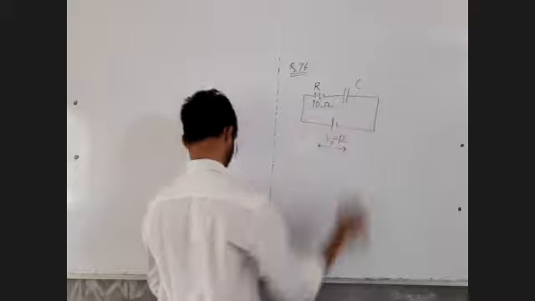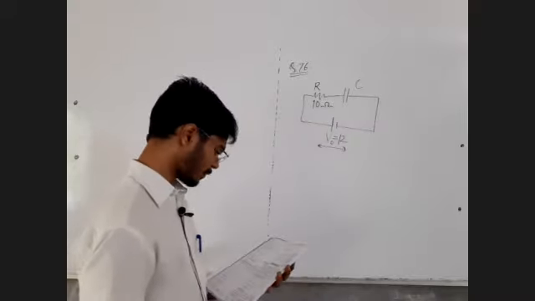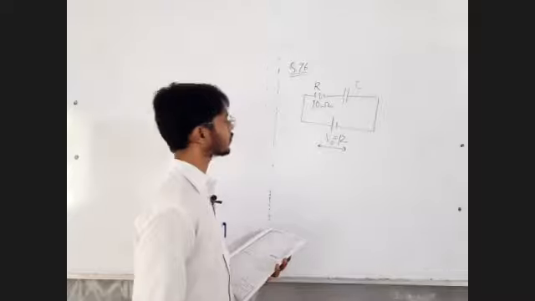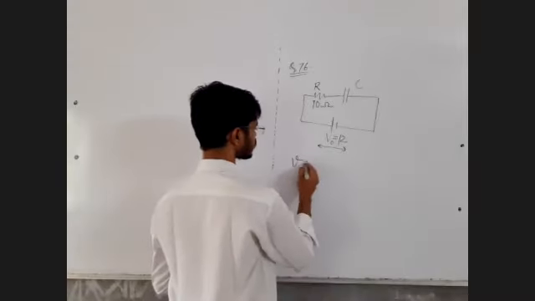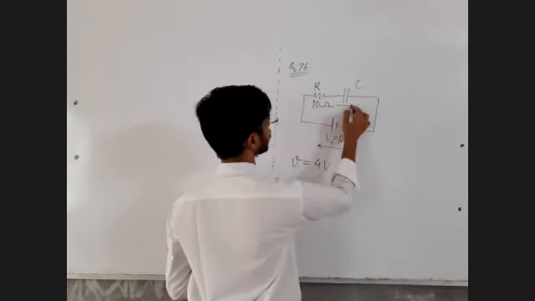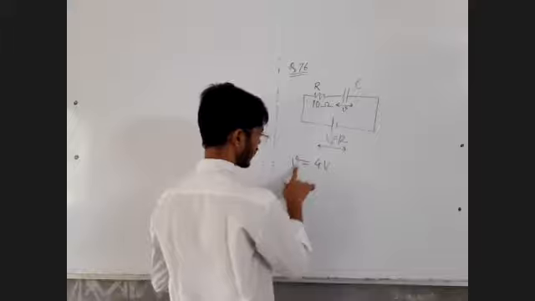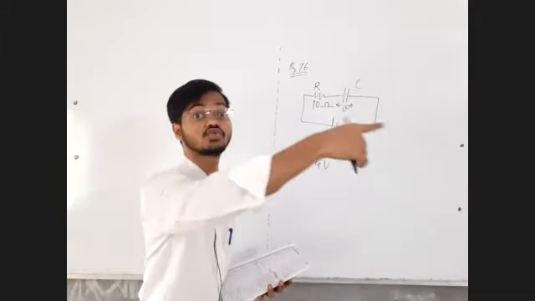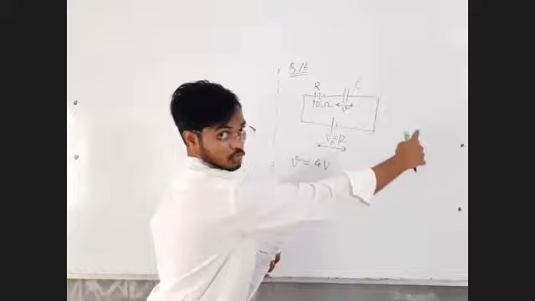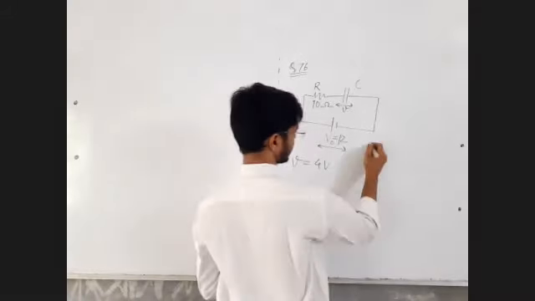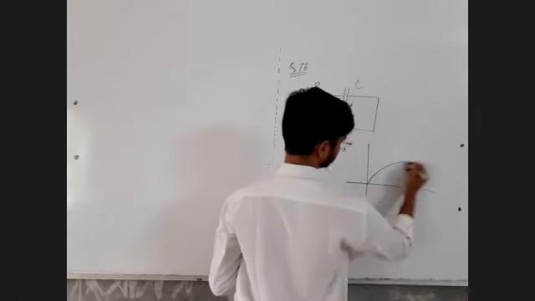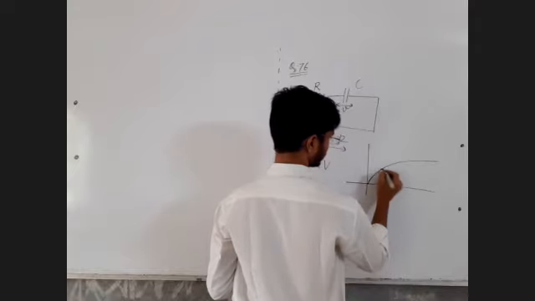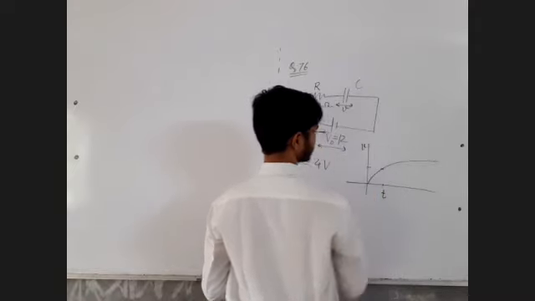It is found that the potential difference across the capacitor rises to 4 volt. Instantaneous voltage across the capacitor rises to 4 volt, initially it is 0. Charging of capacitor, right? At some time t, the value of voltage across the capacitor rises to 4 volt.